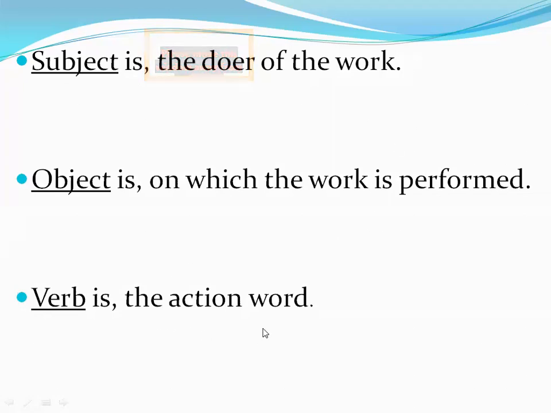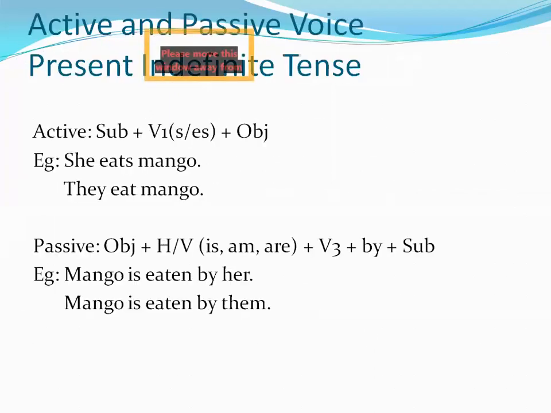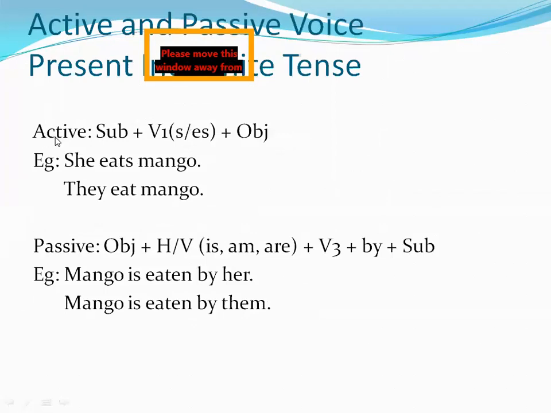Okay, and the verb is the action word. These all are, you know, it is very clear that you know all these things. Okay, now active and passive voice, present indefinite tense. Active structure again, now we are talking about particularly present indefinite tense.